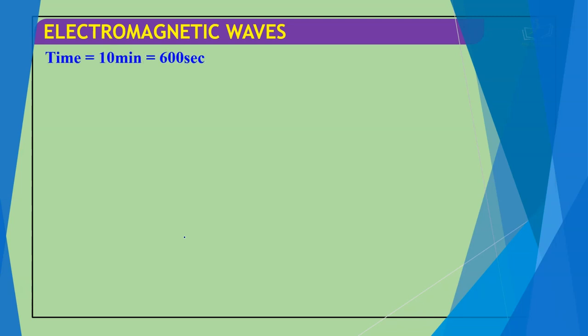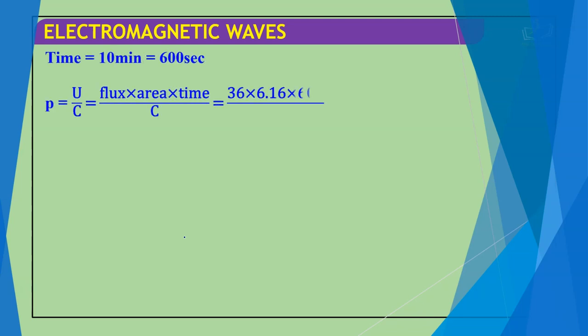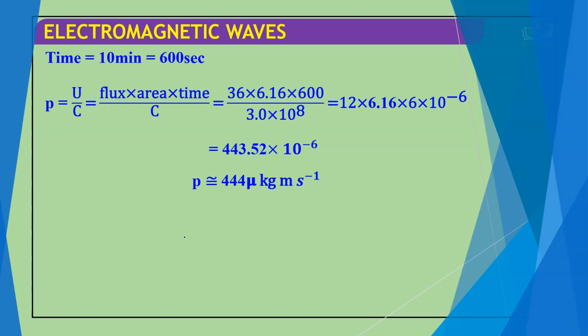Time is 10 minutes, which means 600 seconds. Now P is equal to U by C, where U is flux into area into time. We put in all these values and get the result, which is 444 micro kg meter per second.